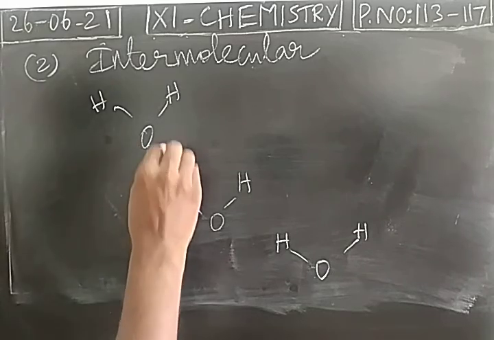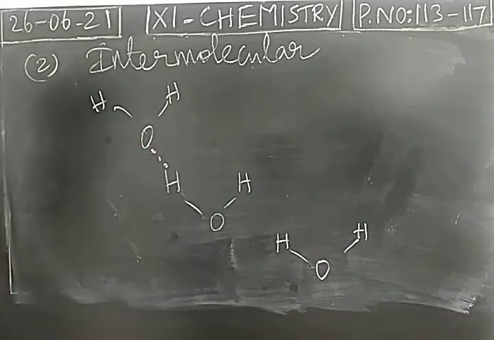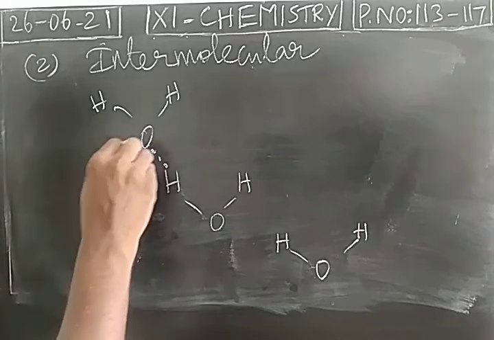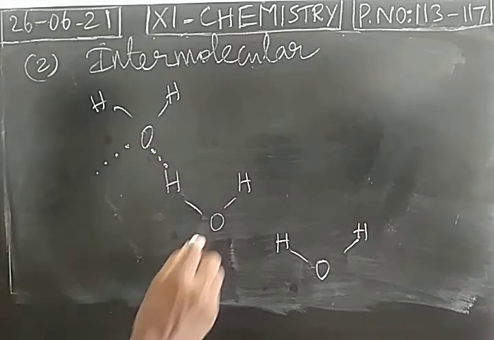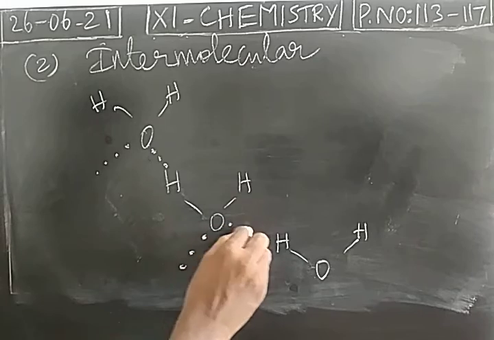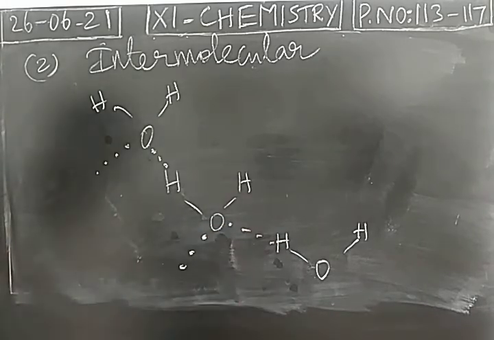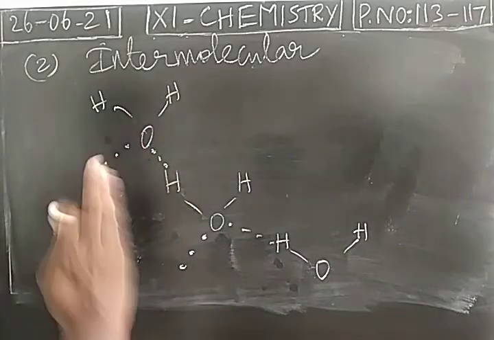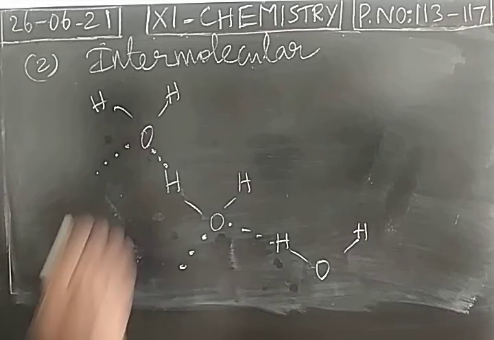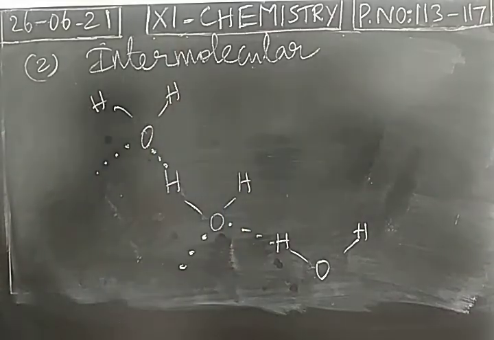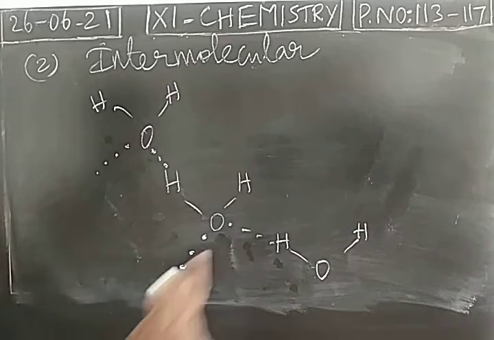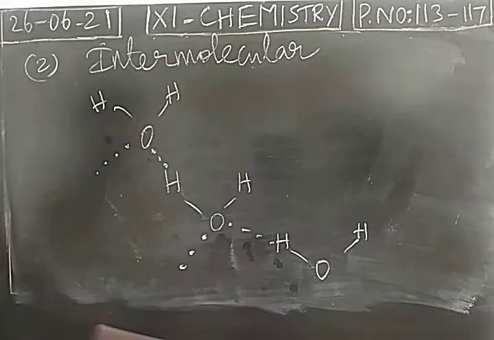Between the more electronegative oxygen and the least electronegative hydrogen, hydrogen bonding exists. Between the molecules, hydrogen bonding is present. So this is called intermolecular hydrogen bonding. As I said, this intermolecular hydrogen bonding is responsible for the existence of liquid water at room temperature.